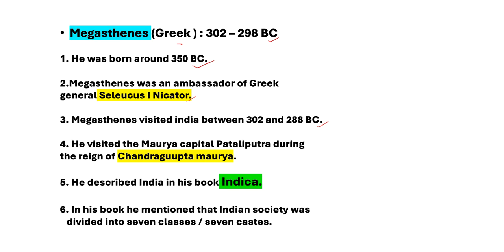Chandragupta Maurya is the founder of the Maurya dynasty. He described India in his book Indica. This book is very important. In his book, he mentioned that Indian society was divided into 7 classes. Let's move on to the next slide.